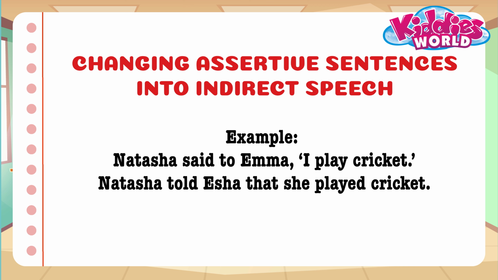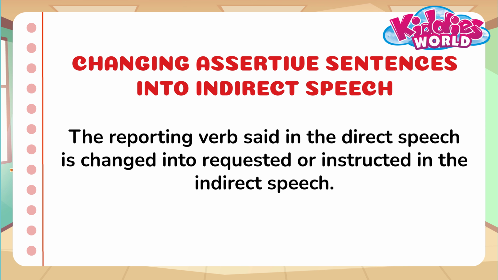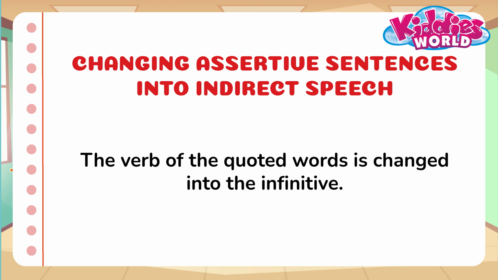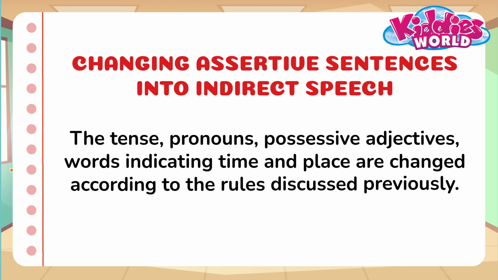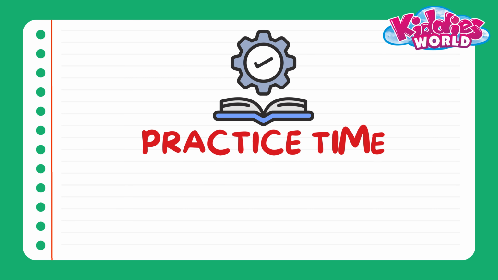Example. Check the example. The reporting verb said in the direct speech is changed into requested or instructed in the indirect speech. The verb of the quoted words is changed into the infinitive. The tense, pronouns, possessive adjectives, words indicating time and place are changed according to the rules discussed previously. Check the example.